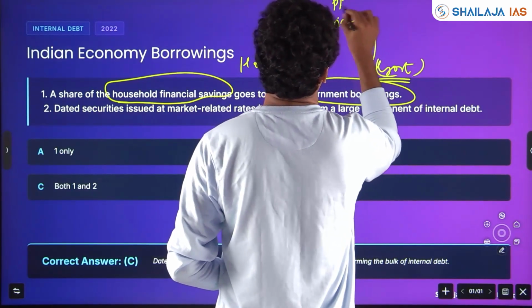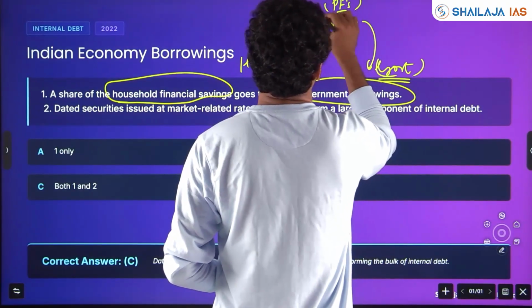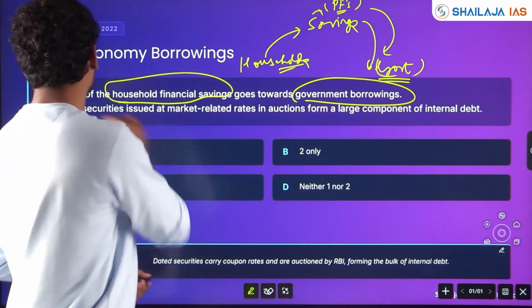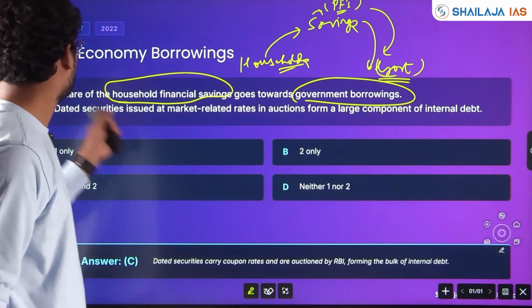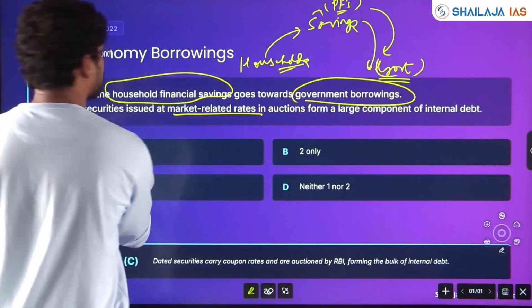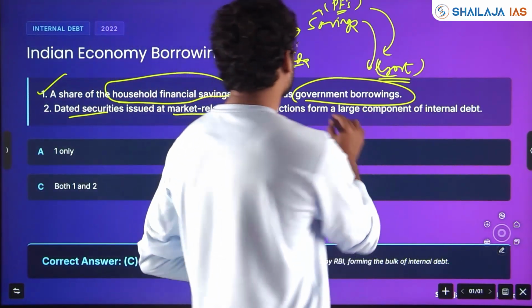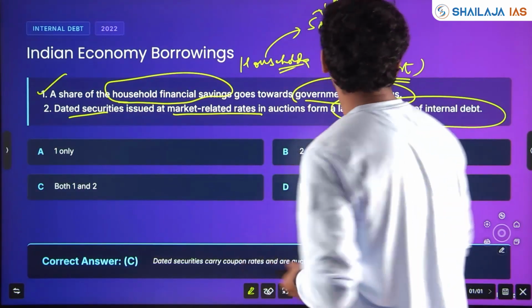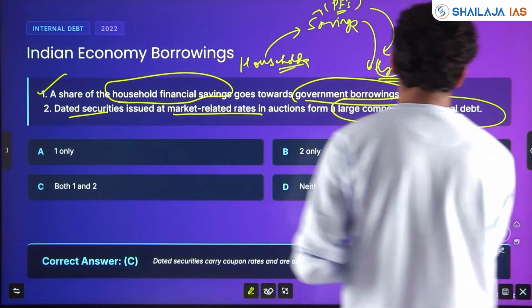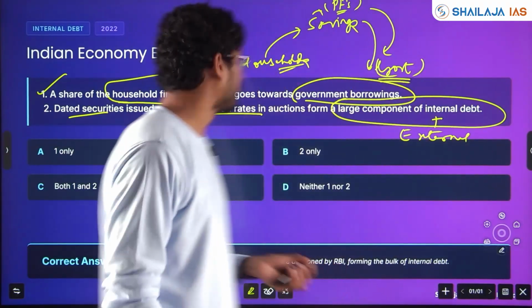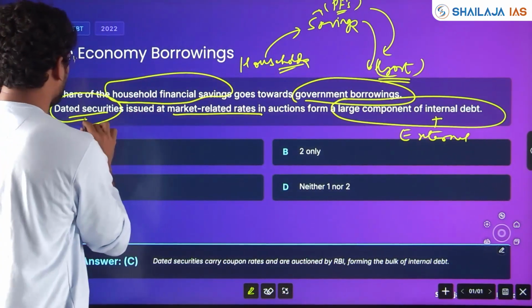Your PFs, okay, in post offices, all this can be indirectly used by government. Of course, statement 1 is right. Dated securities issued at market-related rates in auction form a large component of internal debt. You should have clarity of how much internal debt and how much external debt is there. And dated security issued by whom? RBI.